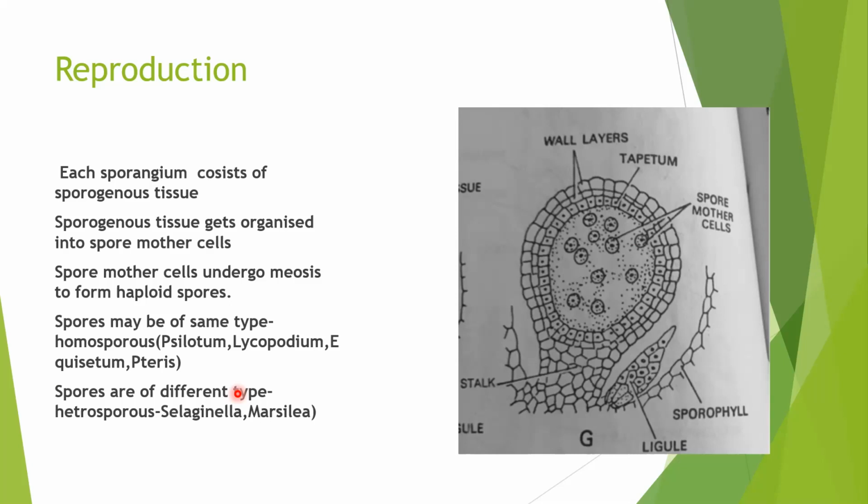So the main plant body is sporophyte. This will reproduce by the formation of sporangia. The sporangia may be organized in the form of cones or strobili. They may be present in the form of groups. This is called sorus, and this will reproduce by the formation of spores. The spores will be liberated from the sporangia, and they will germinate to form the gametophyte. The formation of gametophyte we will discuss in the next video, part 2 of the pteridophyte.